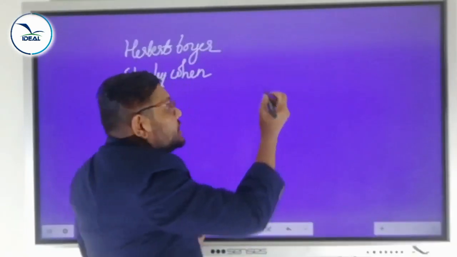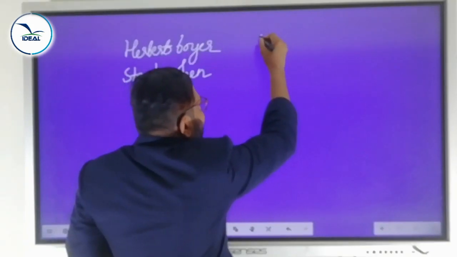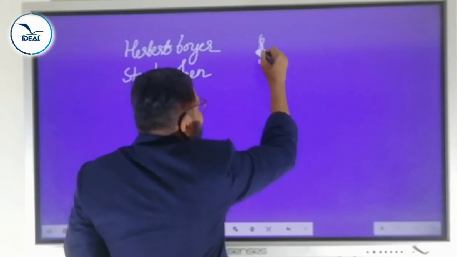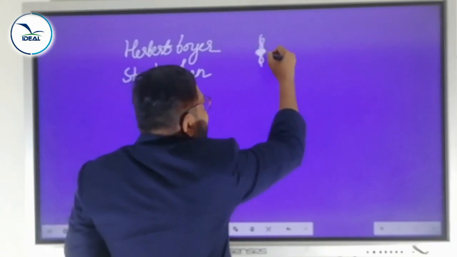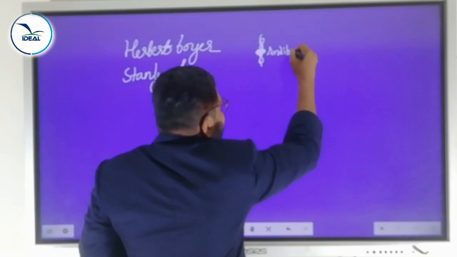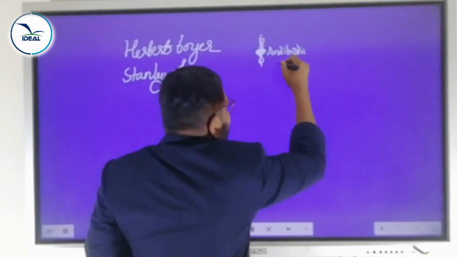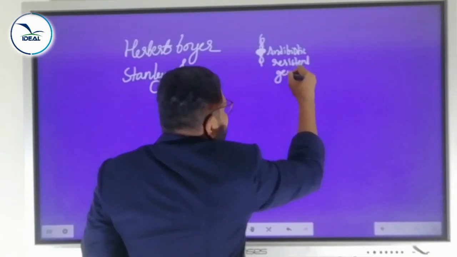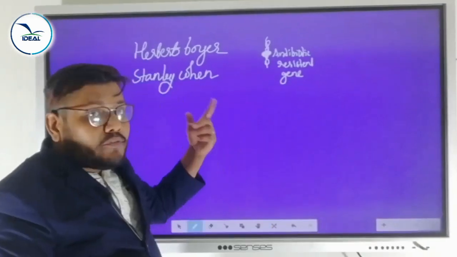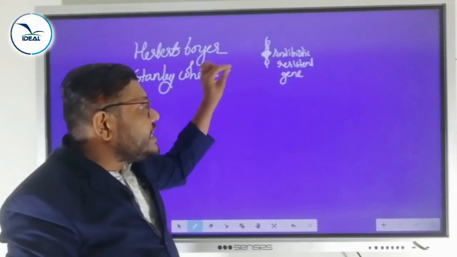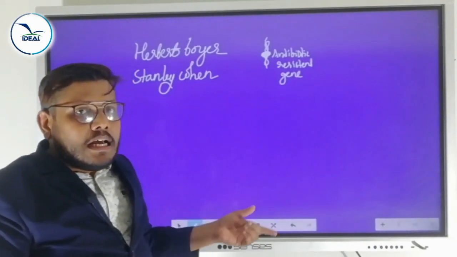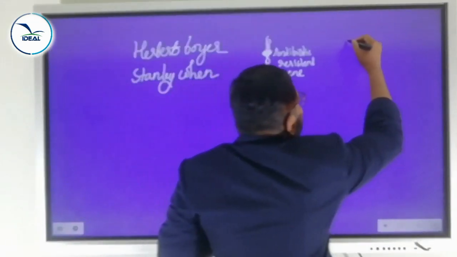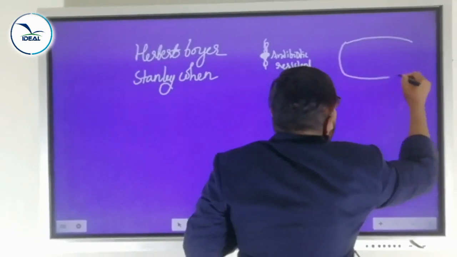Just consider this is one of the antibiotic resistant genes. After that, they linked this antibiotic resistant gene with the plasmid of Salmonella typhimurium.